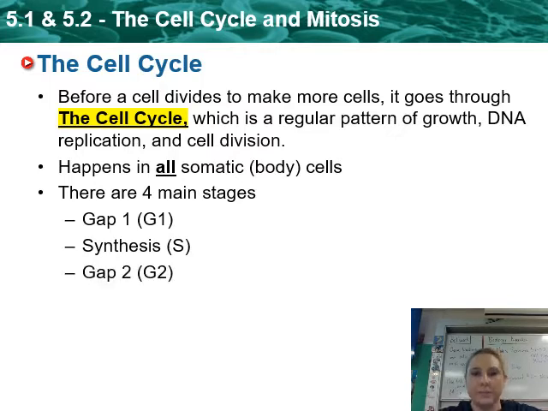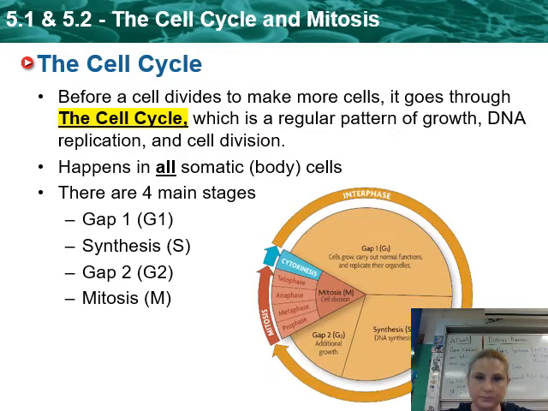We have 4 more main stages. We have gap 1, again, abbreviate G1, synthesis, which we abbreviate with an S, gap 2, which is G2, and then mitosis. So here's just a picture showing you the cell cycle. Now you'll notice that most of the time is spent in G1, and we've got S and G2. That takes up the longest amount of time.